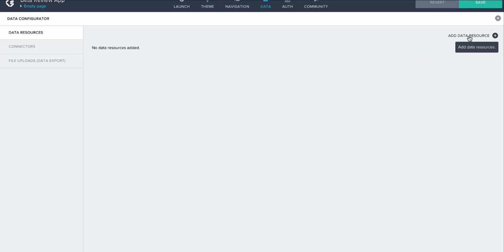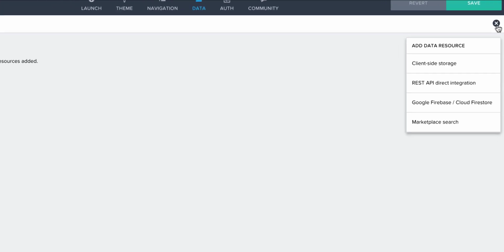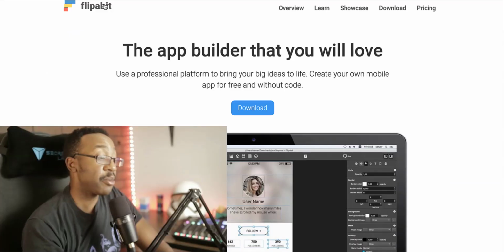Regarding the database and creating that structure, you can be looking at how you do the different types of storage. Client-side storage is going to be on the person's device. REST API, direct integration, Google Firebase, Cloudflare storage. And so this just allows you to build out the database in the structure the way that you want it for AppGyver.